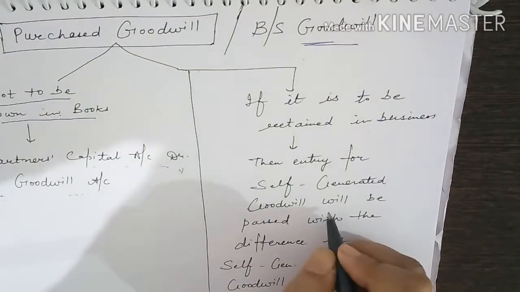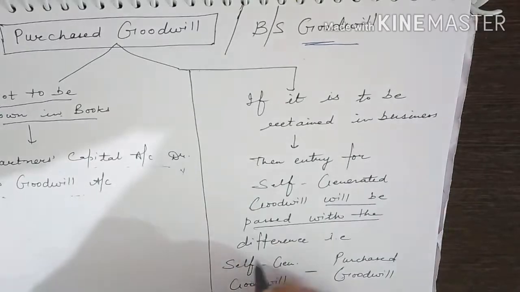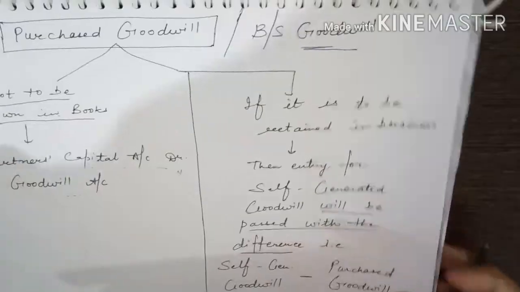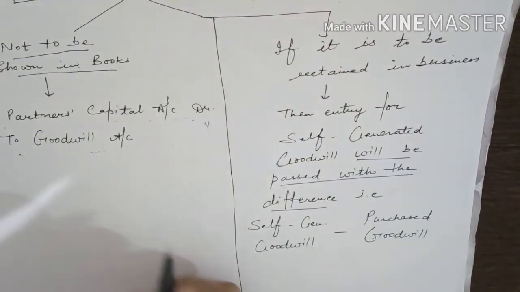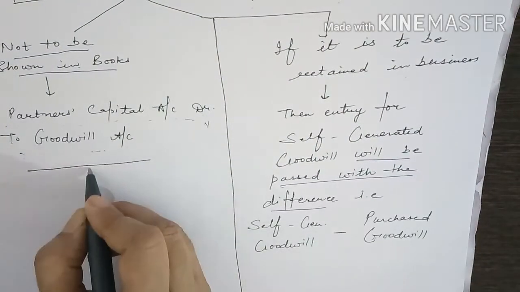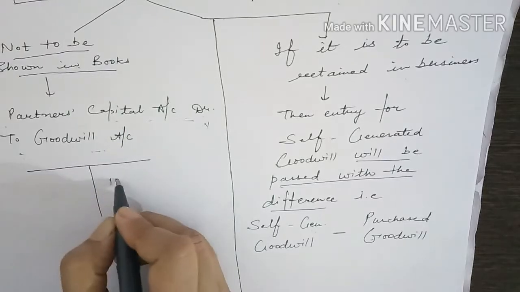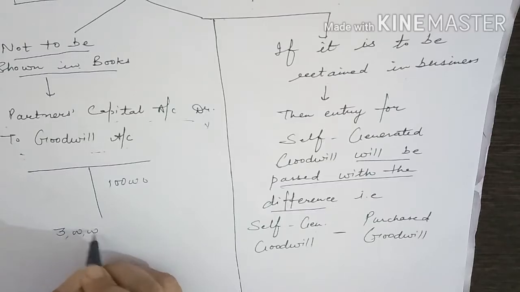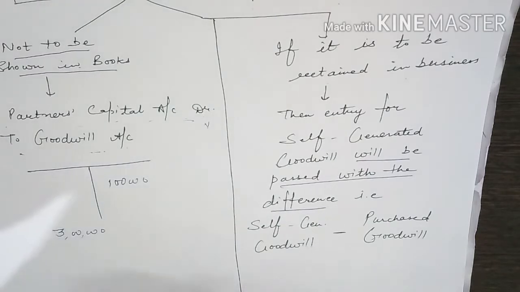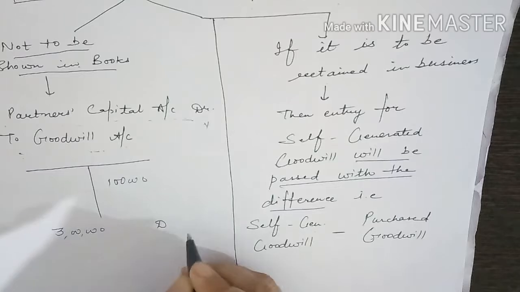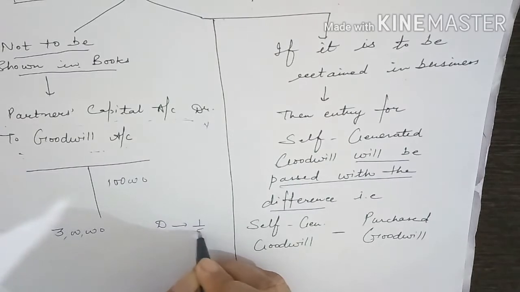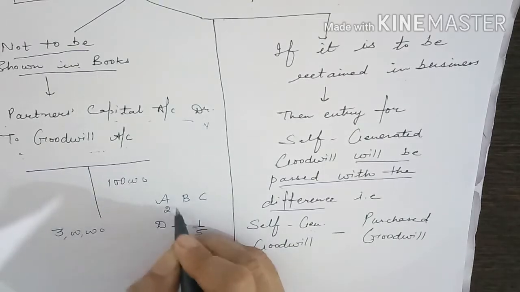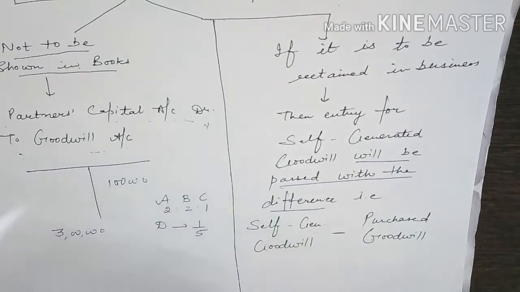that will be passed with the difference. Difference between what? Self-generated goodwill and the purchased goodwill. Like take a situation in balance sheet goodwill is 1 lakh and self-generated goodwill is 3 lakh. If nothing is mentioned in the question, only this is given, D is coming for 1/5 share and 3 partners are there, A, B and C, who are sharing profits in the ratio of 2:2:1.